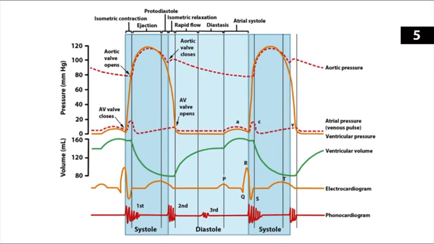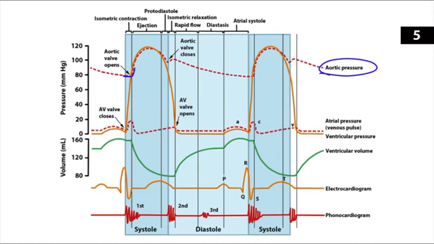Now there are many lines here. Each of these lines represents a different area or a different measurement regarding the heart. So the very top dotted line here is your aortic pressure. The first section is systole. Well, what happens first in systole? Well, we just learned that we have isovolumetric contraction and then the aortic valve opens. So when that aortic valve opens, it's opening because the pressure of the ventricle starts to exceed that of the aorta. And you can see that right here.